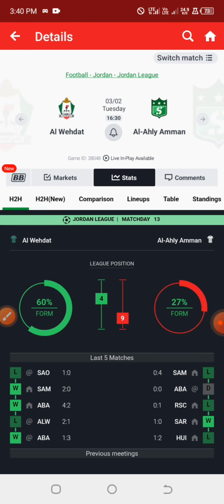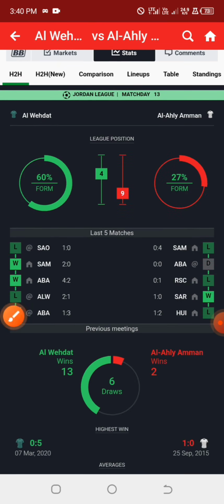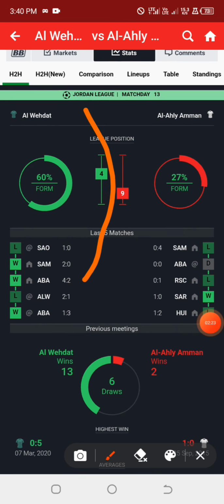In the last 5 games, you can see the home team is in more form and leading on the league table, and the away team is not in form and is below on the league table. These are the simple factors you can check: you check the form, you check their league position, and you check the dominance in their head-to-head.